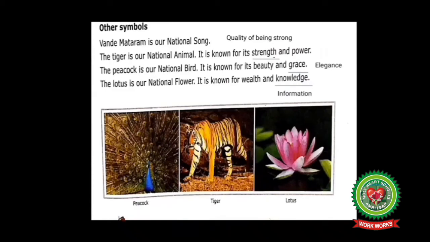Now students, name the national animal of India. The tiger is the national animal of India. What does the national animal tiger signify? The national animal tiger signifies its strength and power. What is our national bird known for? Our national bird, peacock, is known for its beauty and grace. Name the national song of India. Vande Mataram is the national song of India.